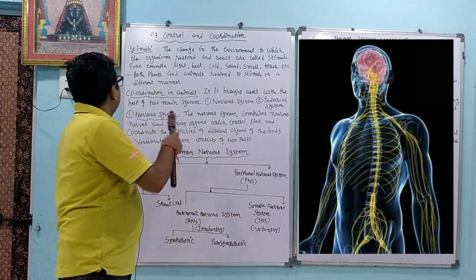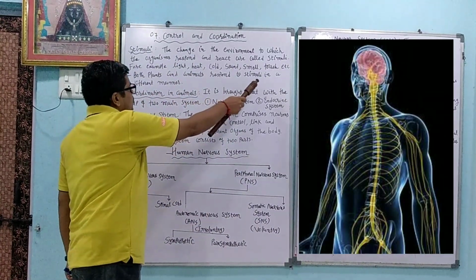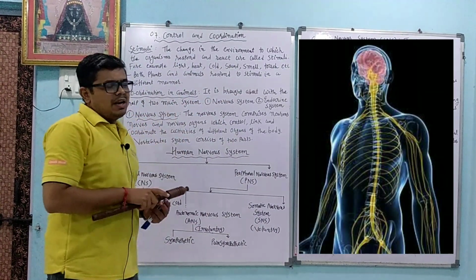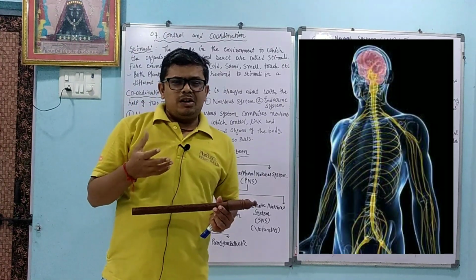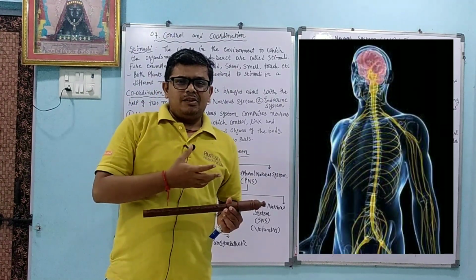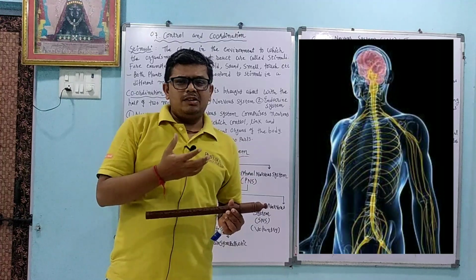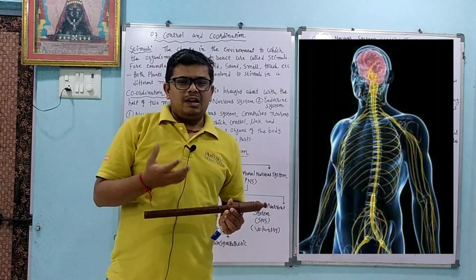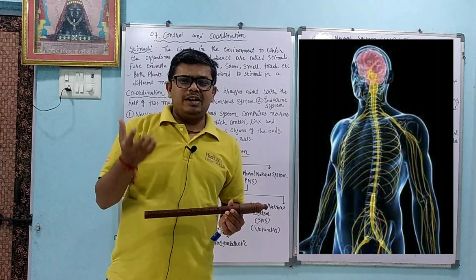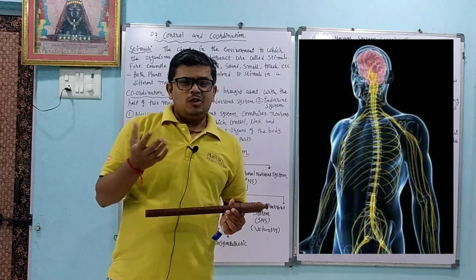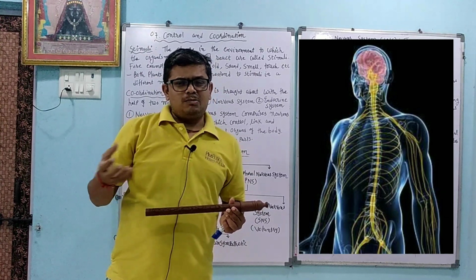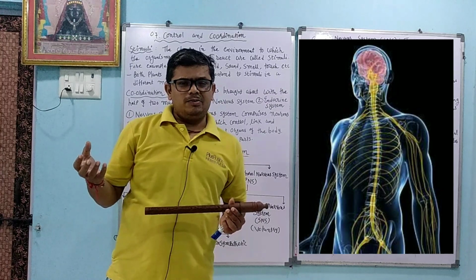Both plants and animals respond to stimuli in different manners. When plants grow, they go against the gravitational force towards the light. Roots move towards the water.